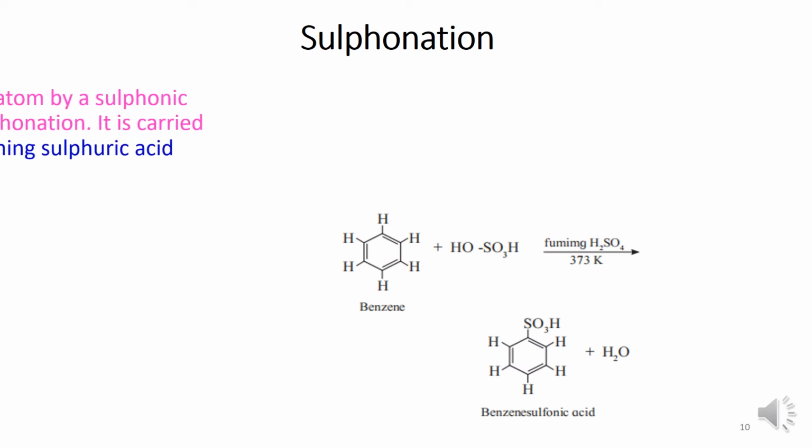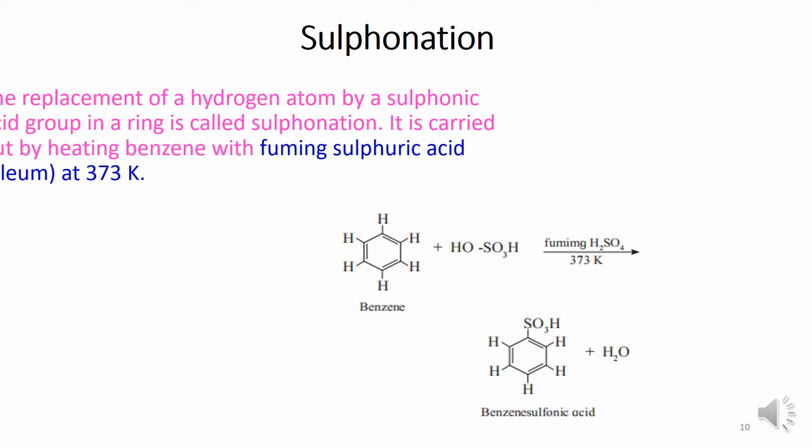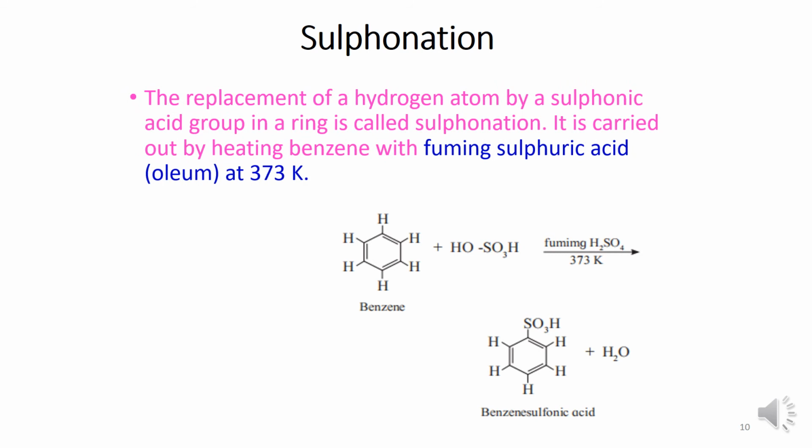Sulfonation. When benzene is heated with fuming sulfuric acid or oleum at 373 Kelvin, it gives us benzene sulfonic acid. Here, one hydrogen atom will be replaced by the SO3H group, which gives us benzene sulfonic acid along with a water molecule.